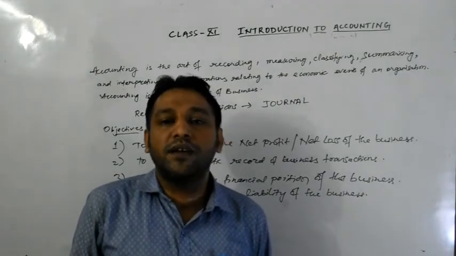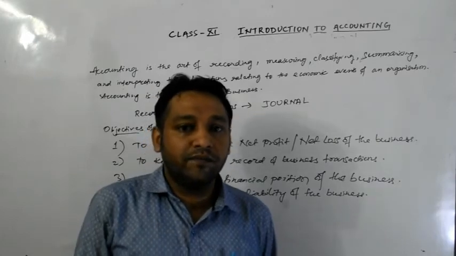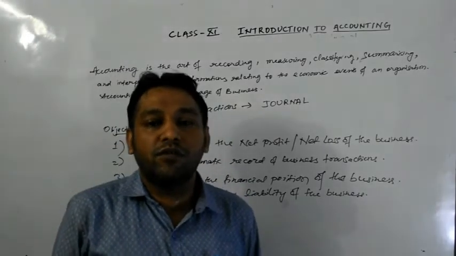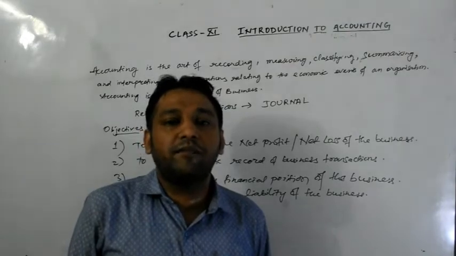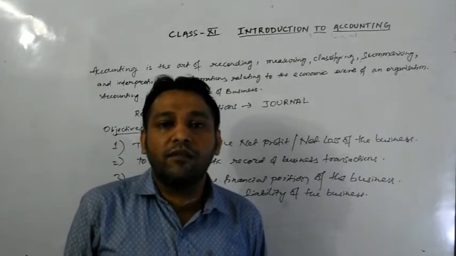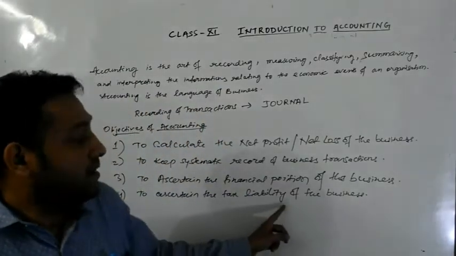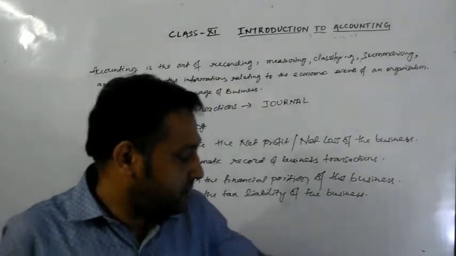End of the year means कौन सा year? At the end of the financial year or accounting year. So that means we are required to pay the tax. So only after preparing the accountancy, we are able to calculate our net profit or net loss, which will help us to ascertain the tax liability of the business.